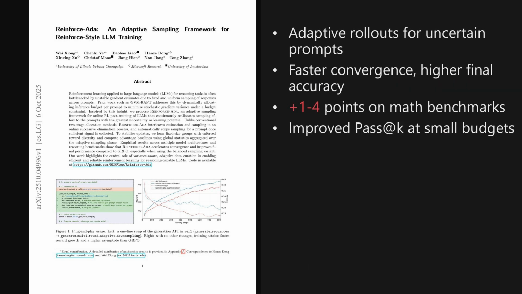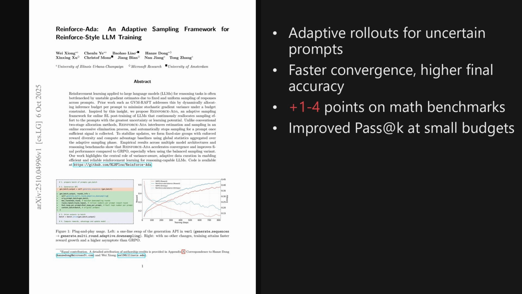I'm Alex. Today, we're looking at a paper from the Hugging Face trending list, published on October 6th, 2025, about 3 days ago. The big idea is an adaptive sampling method that reallocates rollouts toward uncertain prompts, which stabilizes reinforced style training and delivers higher final scores than group relative policy optimization, with weighted average gains of about 1.1 to 3.6 points. The paper is titled Reinforce ADA, an adaptive sampling framework for reinforced style LLM training. And as we will see later, the implications for model training are quite significant.